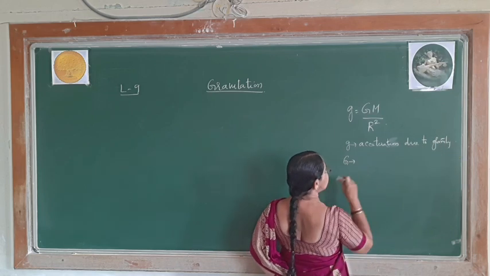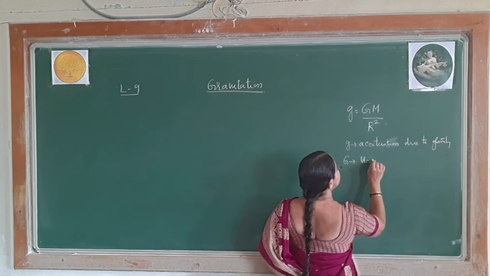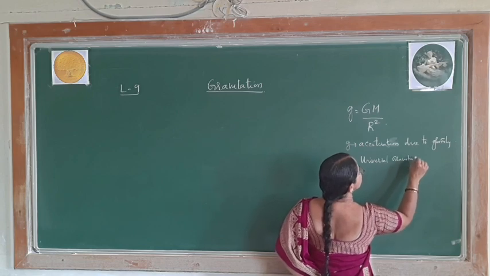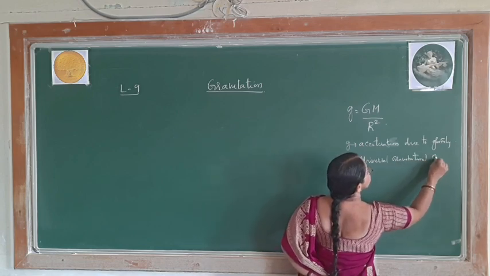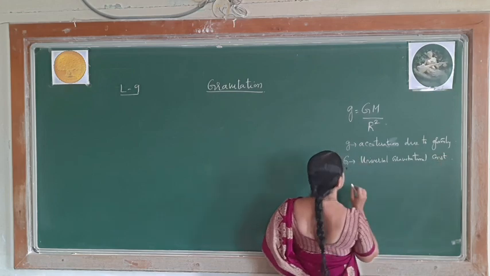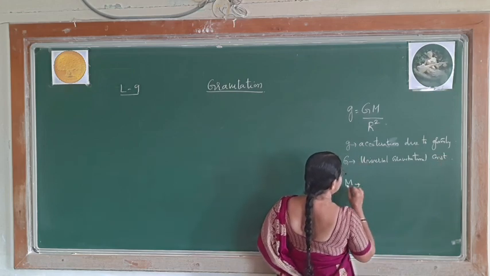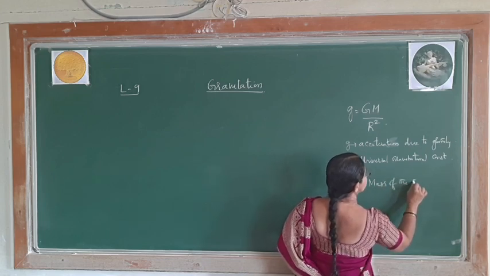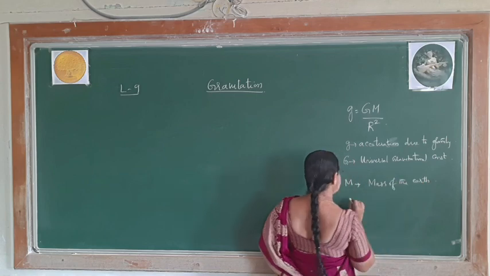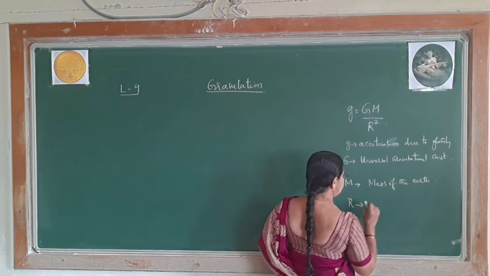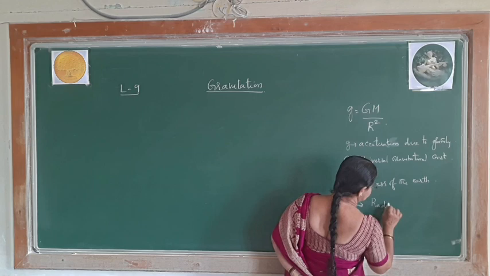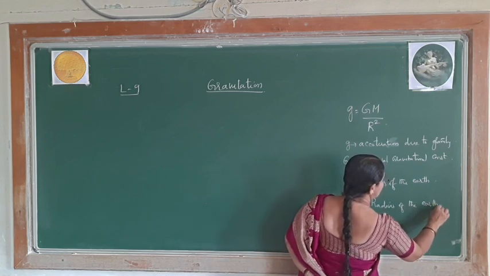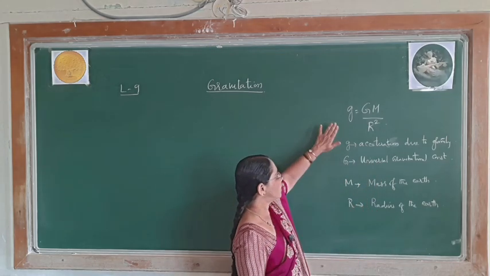This capital G is called universal gravitational constant. And what is capital M? Capital M is called mass of the earth. This capital R is called radius of the earth. Hope you know all these things we have learnt in the previous class.